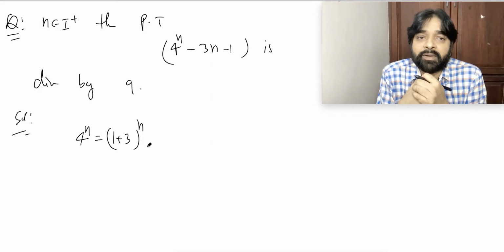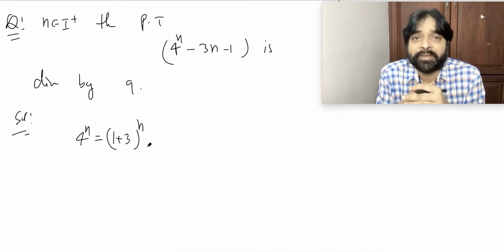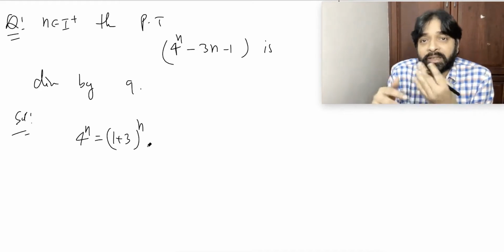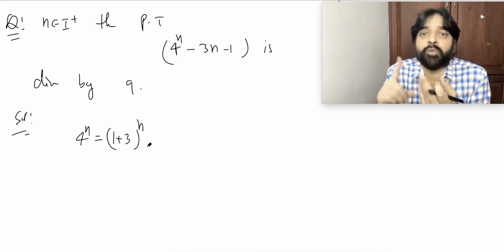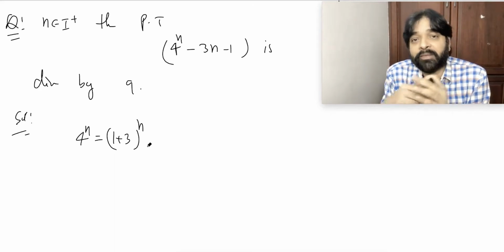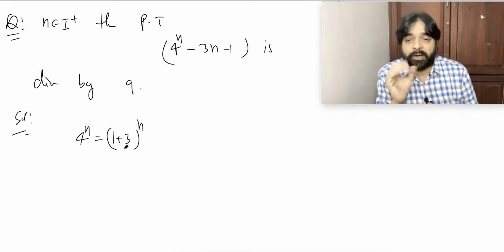You can write or not? Why did I think 1 plus 3, why not 5 minus 1? Because what is the use of 5? I have to get 9. 9 is nothing but 3 square or 3 cube or 3 power 4. And that will come only in this kind of situation. So, 4 power n I can write this way.